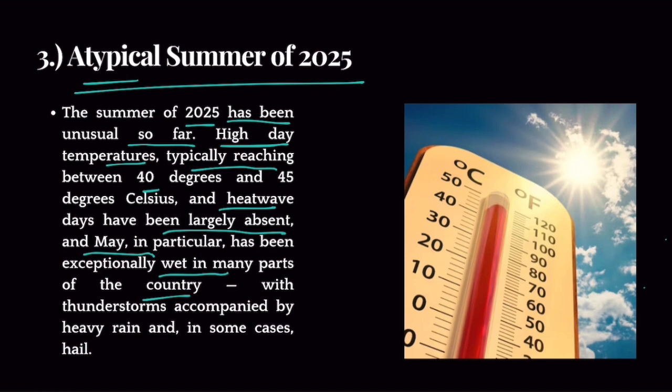You all must have seen some amounts of rainfall in the month of May. They were accompanied by thunderstorms, heavy rain in some cases, even hail. So that has cooled down the temperatures, especially of the month of May, which is used to seeing heat waves and very high temperatures. Now, why is the month of May so atypical?